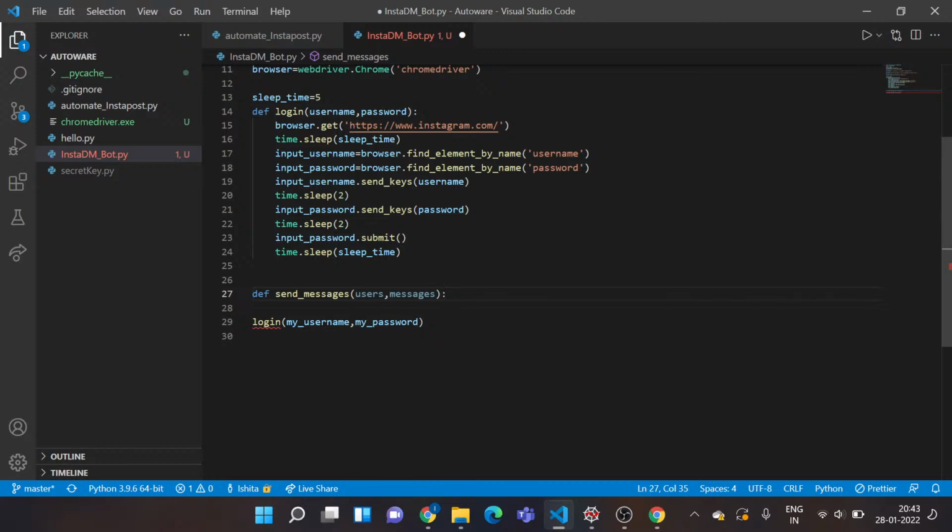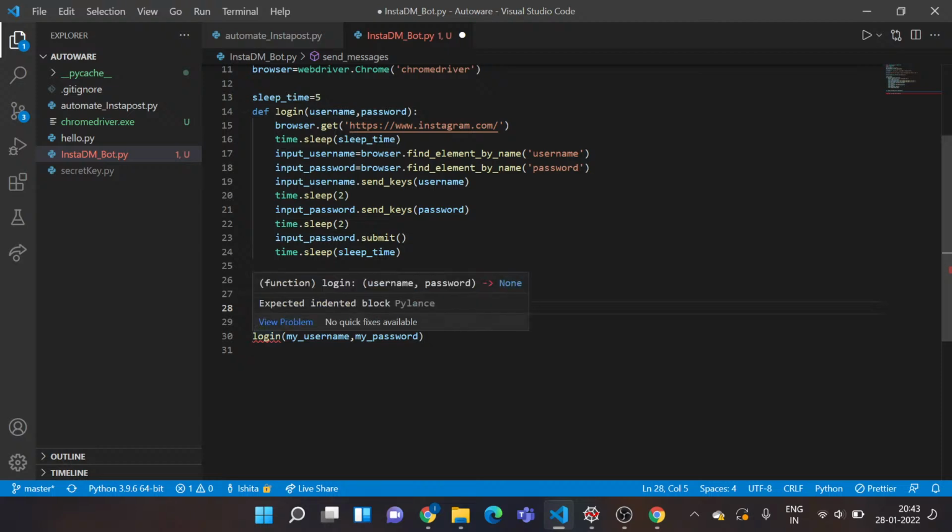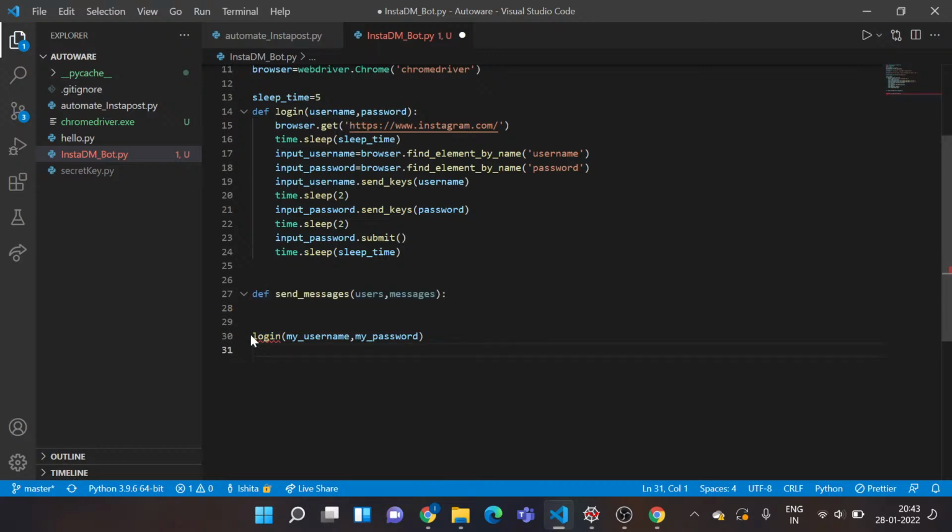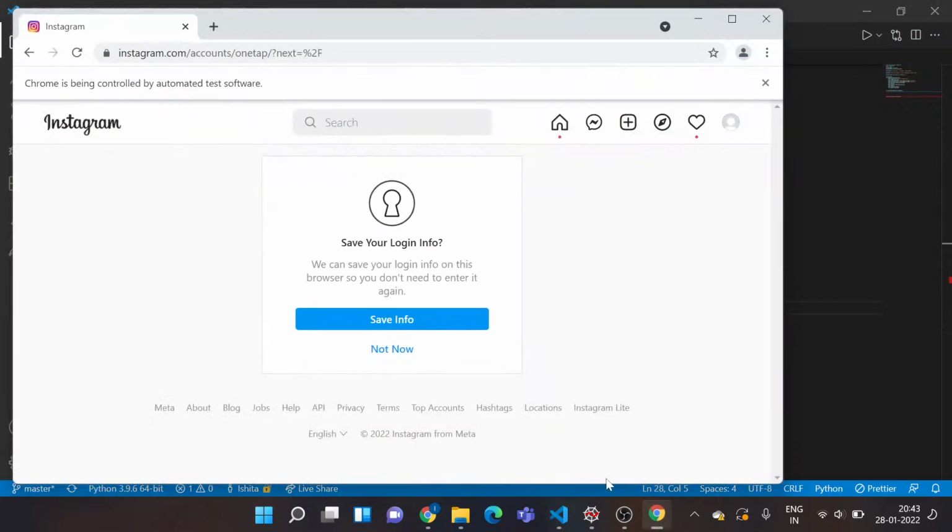Okay, so I've actually created this function. Yeah, cool.